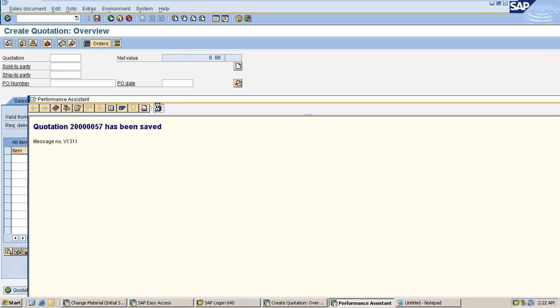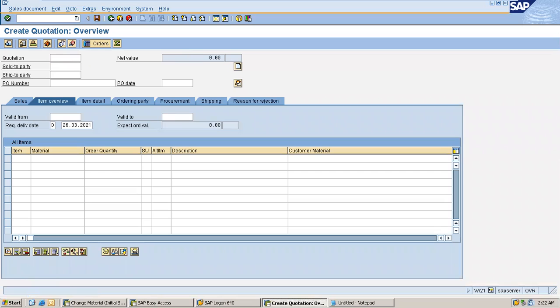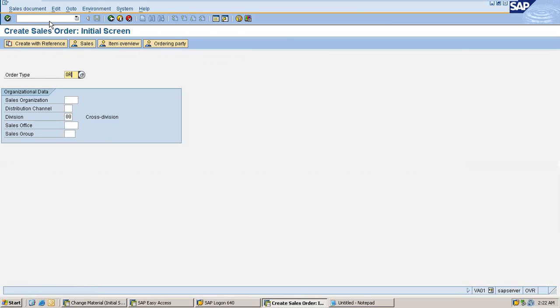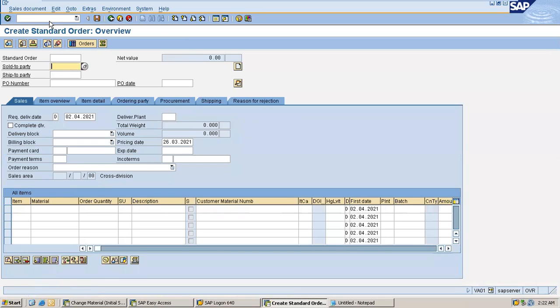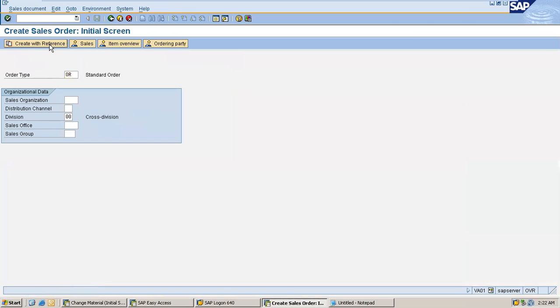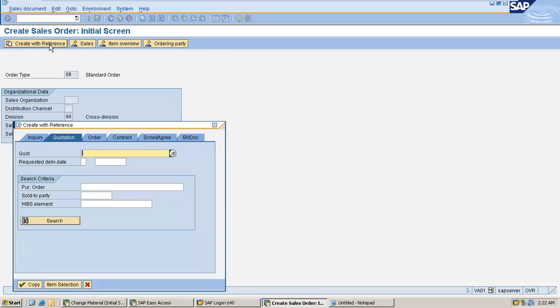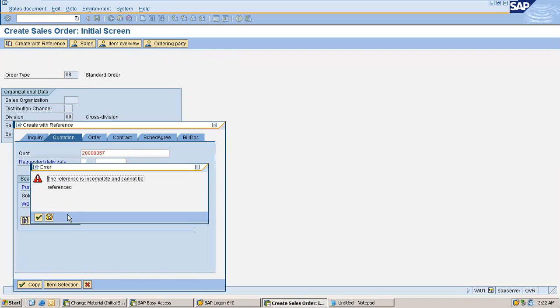I copied this. Go to VA01 transaction. So here I'll enter order type, that is order form type as OR. Okay, instead of creating a new one, I'll copy from quotation. Let's see if it copies. I'll just go to copy option. So I cannot copy this quotation into order because there is something missing in this quotation.